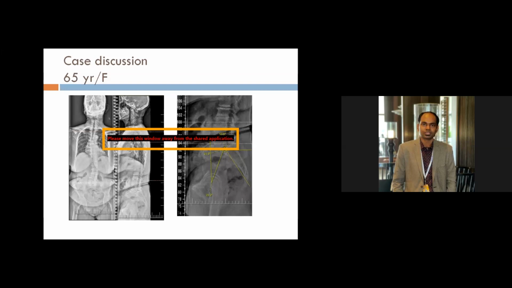And usually, trust me, most of the time it falls from D10 to S1, because for the upper instrumented vertebra you cannot stop at the thoracolumbar junction, and most of the time degeneration happens at the lumbar level. The scoliosis, deformities, everything happens at the lumbar level. And you cannot stop at D8. If you are going to T8, then you have to climb up more, to T4 actually.